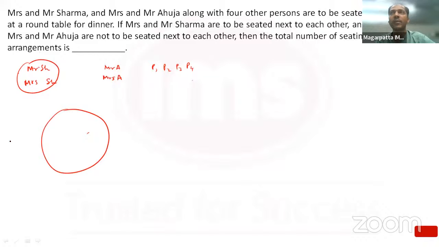First of all, whenever we are dealing with questions based on people sitting together, we treat them as one entity and then we look at internal arrangements. When we have to separate people, we first make the others sit and then put the people to be separated in the gaps. And with that, there is also circular arrangement involved.